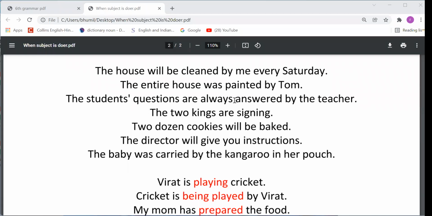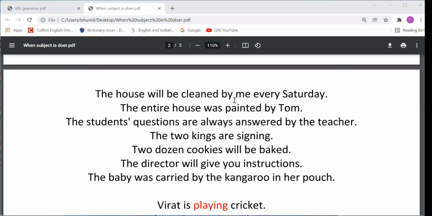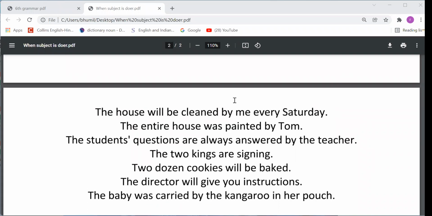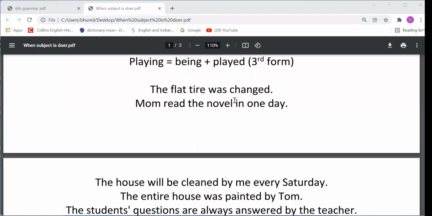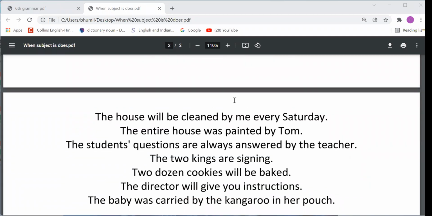Okay, which one? Sai Pratik, which one is that? These sentences are written. See the screen. The students' questions are always answered by the teacher. See, the students' questions is the subject, but that is not the doer. That is the receiver. When the subject is the receiver, at that time we have to use a passive voice verb. And 'are answered': are is the be form and answered is the third form. So it means that's a passive voice sentence, right?